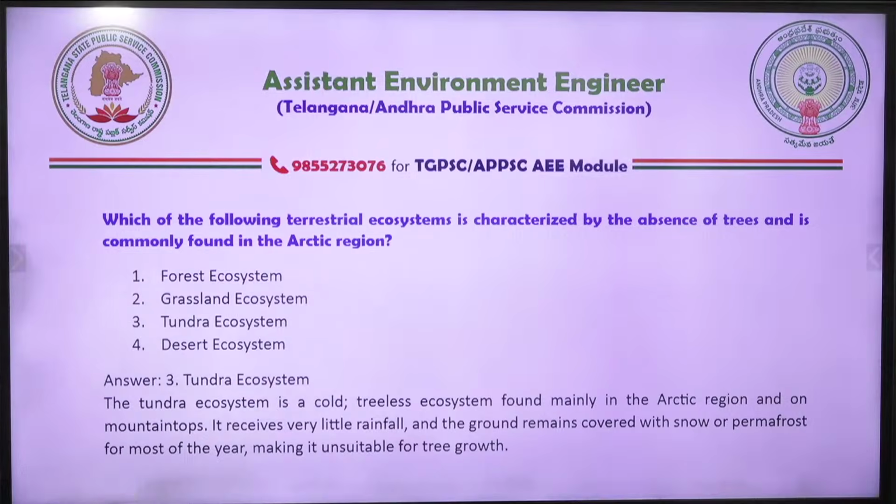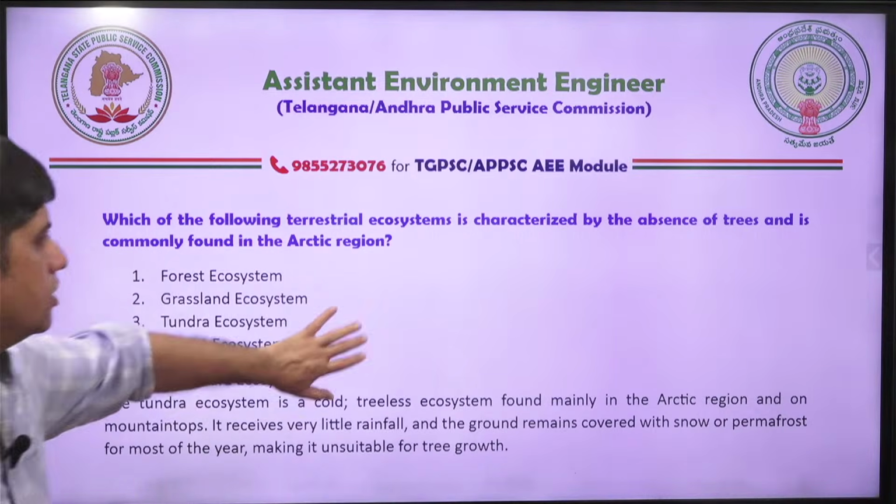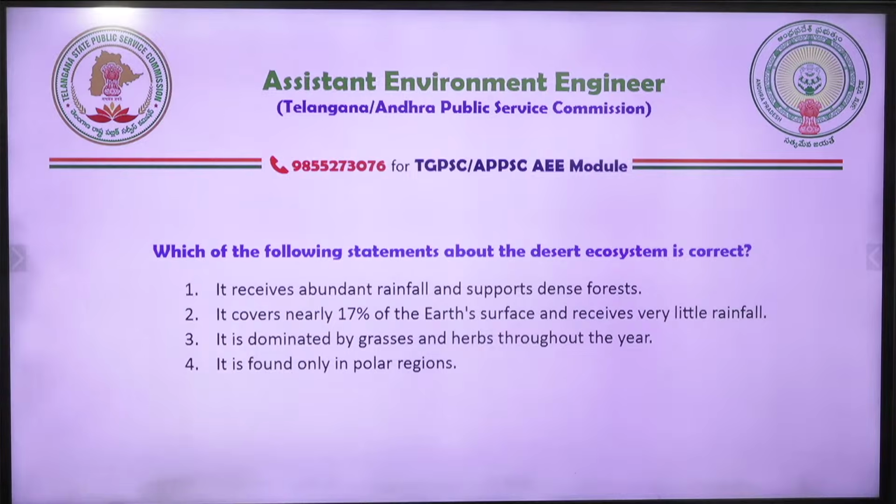Yeah, permafrost means permanently frost. So trees cannot grow. Let's go for the next question. Answer it. Which of the following statements about desert ecosystem is correct? Read this and try to answer it.